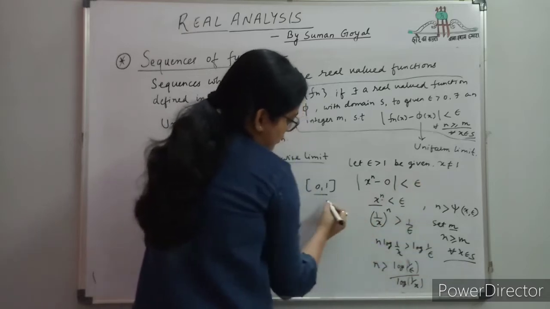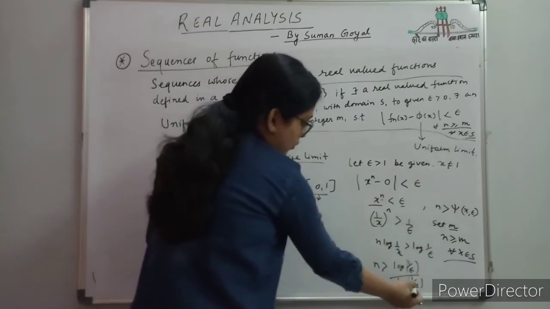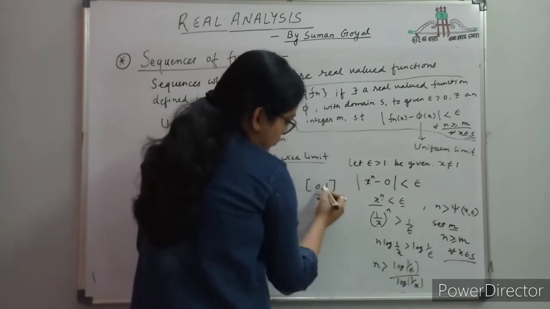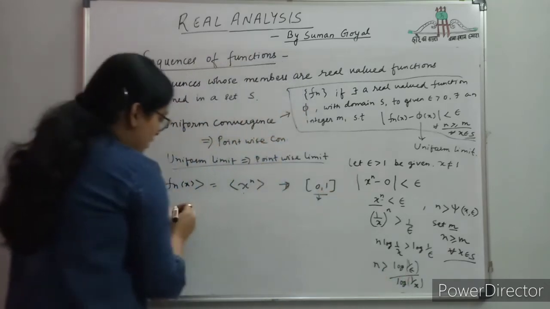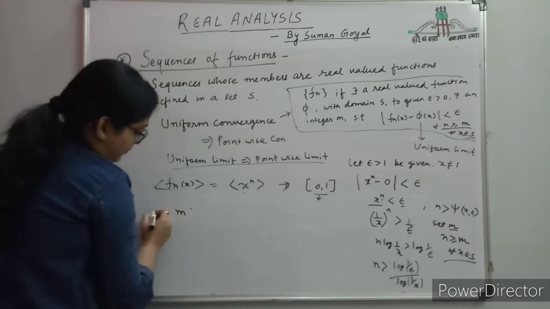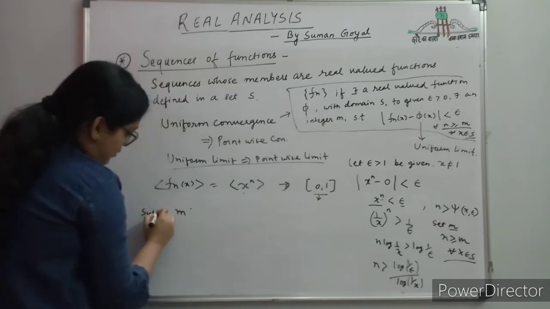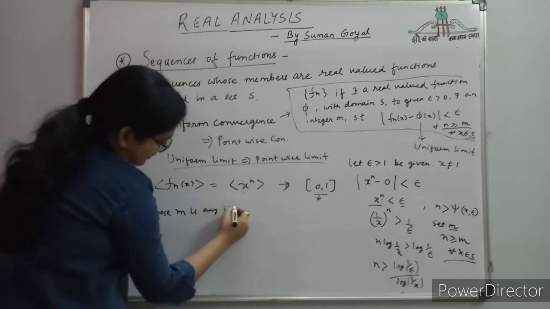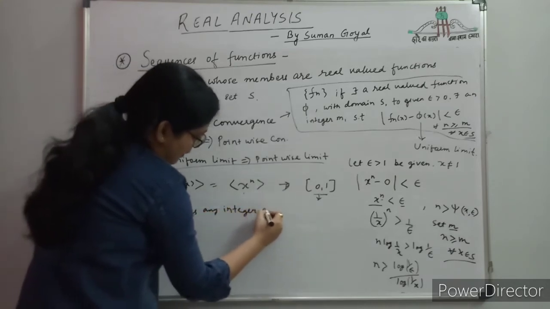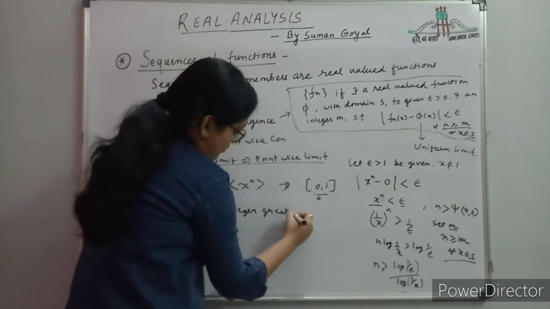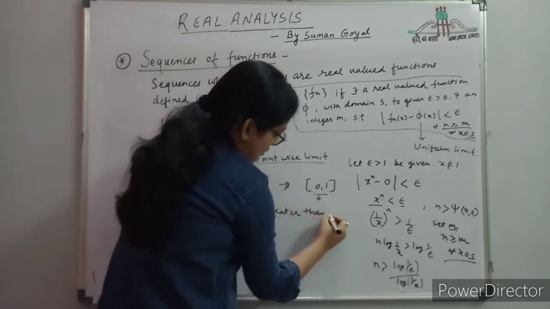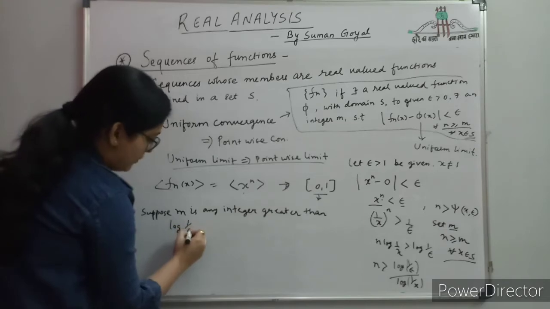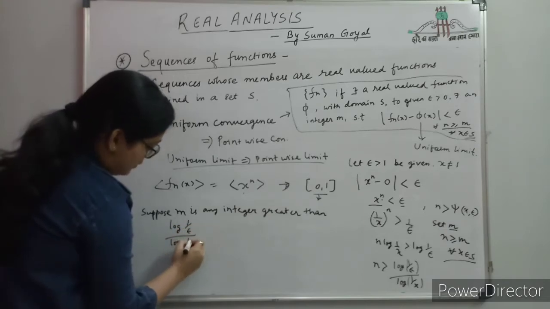Now the x interval is 0 to 1. If x increases in this range 0 to 1, suppose m is any integer greater than log 1 by epsilon upon log 1 by x.